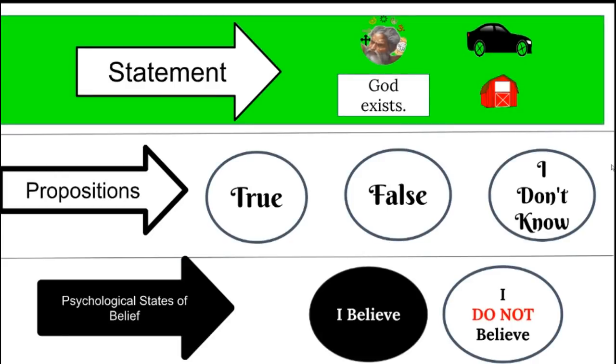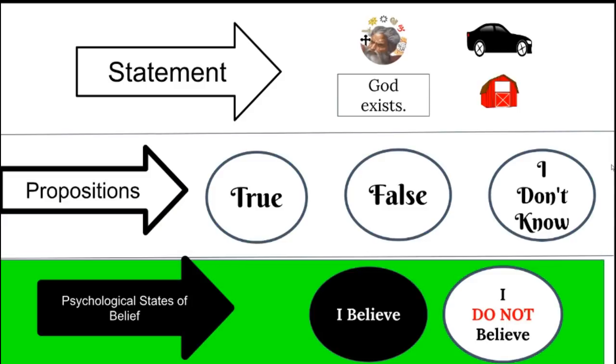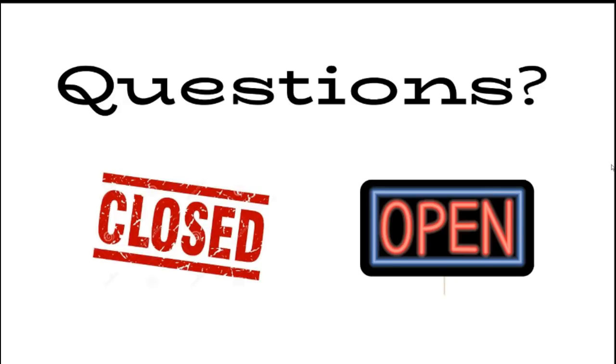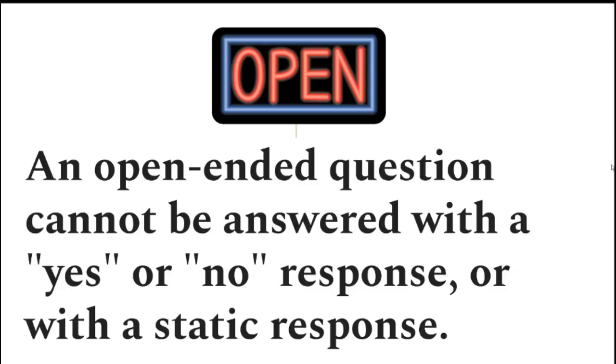We understand that the initial statement, does God exist? Understanding the propositions that we can derive from it. God exists is true, God exists is false, or I don't know. And then we understood how psychological states of belief are asking you whether you believe one of the above propositions are true. Either you believe it or you don't. There is no middle ground for your psychological state of belief. We talked about open and closed questions. We defined what a closed question was, a question that can be answered with a simple yes, no, or I don't know. We talked about open questions that can't be answered with either yes or no.